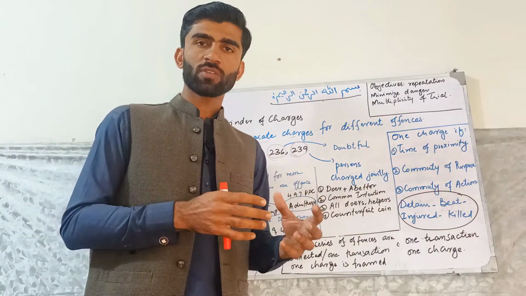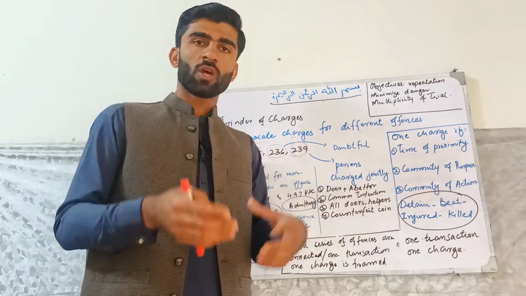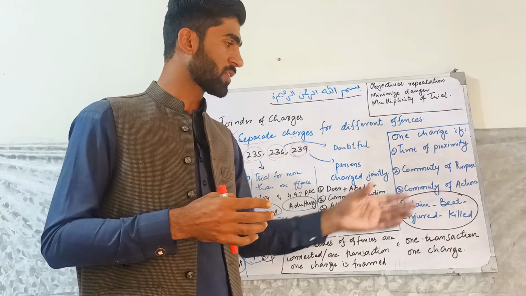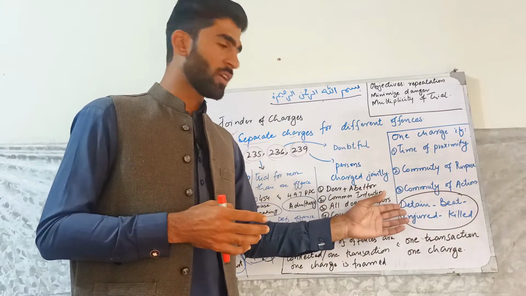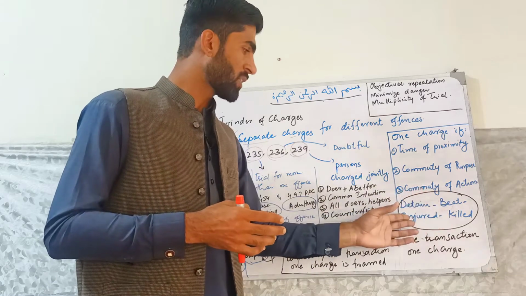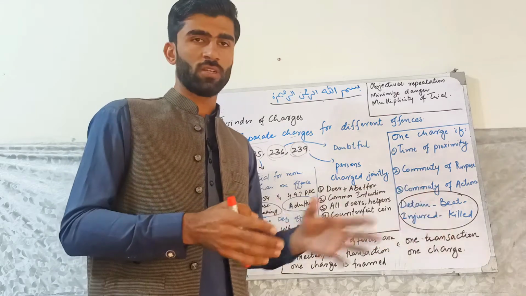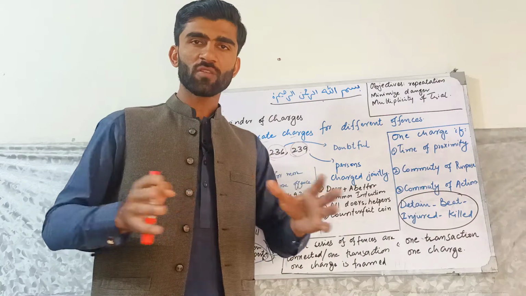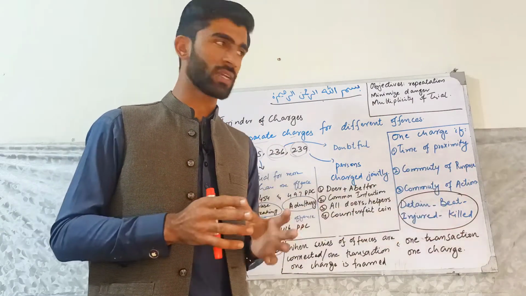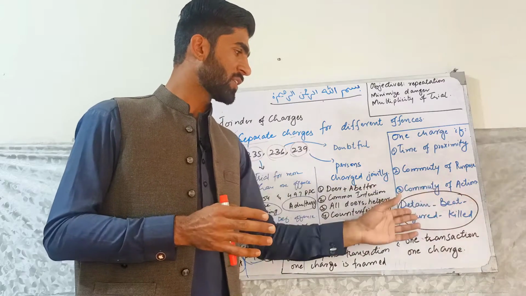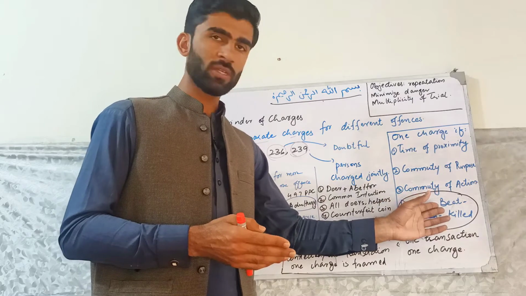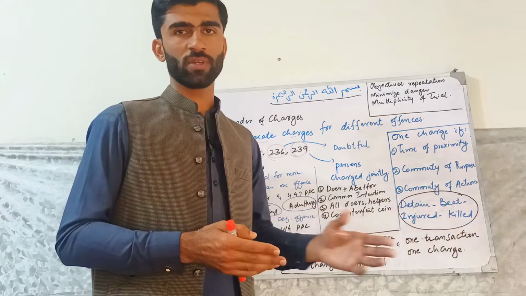What was the purpose of that person and what was the action? Suppose his purpose was to kill someone. First he detained a person, then he beat him, then he injured him, and after that he killed him. So this is a series of actions. What was his purpose? His purpose was killing. What was his action? His actions were different: detaining, beating, injuring, and then killing in the end.